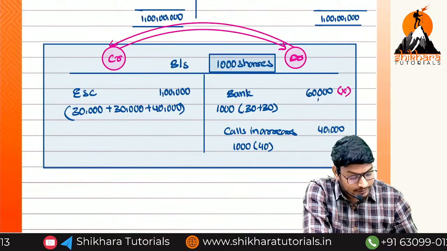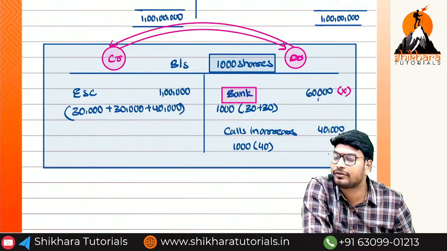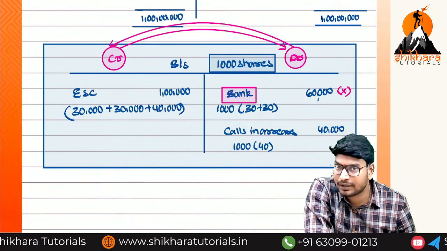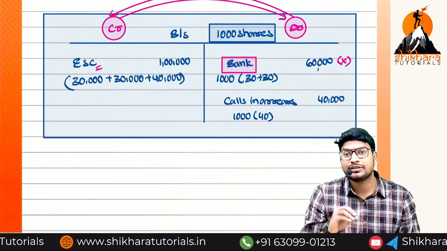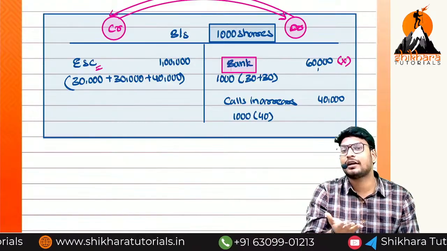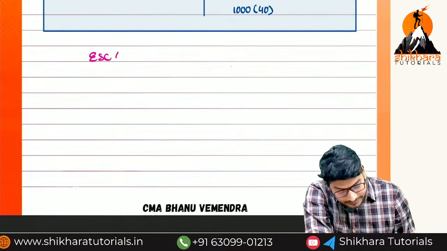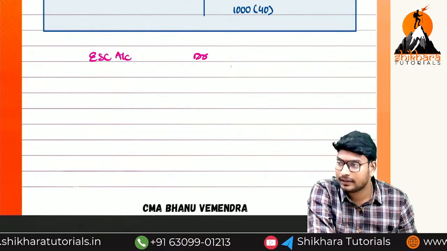Okay? So instead of this bank, what do we need to write? Forfeiture account. That forfeiture account balance will be added to the share capital. Are you getting the point or not? So what entry will come into the picture? Equity share capital is showing a credit balance. Now we need to do the debit. So what is the entry? Equity share capital account debit, or nothing but share capital account debit.